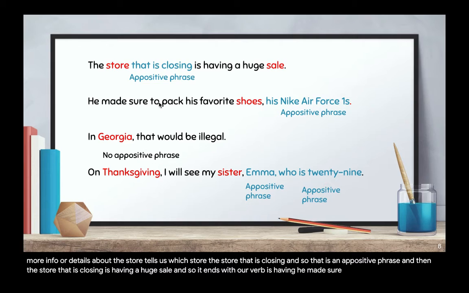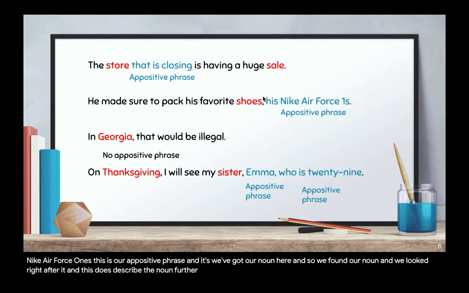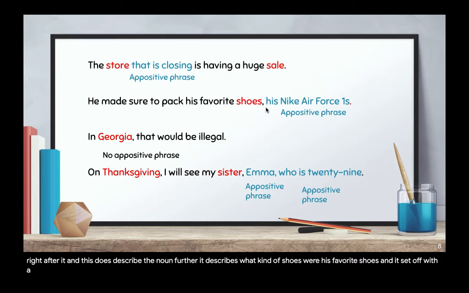He made sure to pack his favorite shoes, his Nike Air Force Ones. This is our appositive phrase. And we've got our noun here. And so we found our noun and we looked right after it. And this does describe the noun further. It describes what kind of shoes, his favorite shoes. And it's set off with a comma, and so that is our appositive phrase.